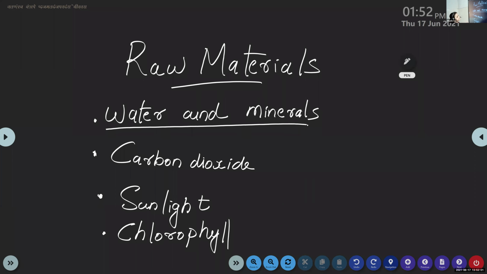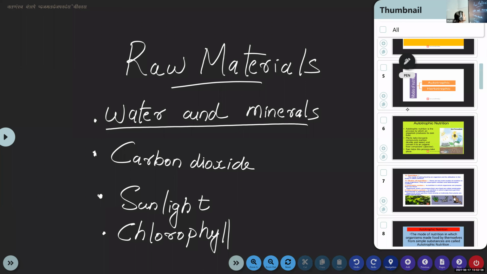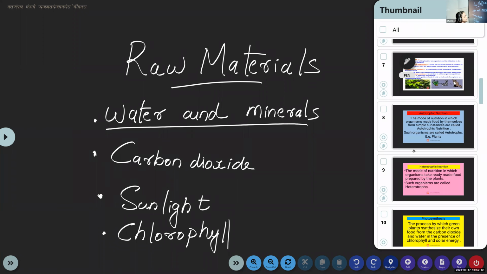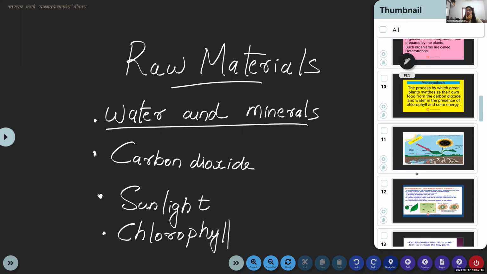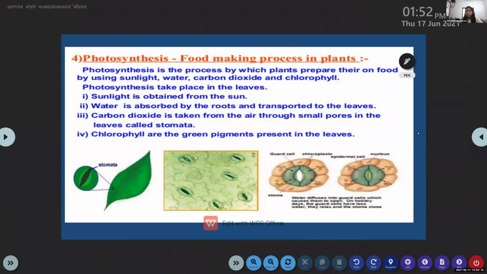Now, what about carbon dioxide? Yes, it is obtained from air. But do the plants get the carbon dioxide directly from air? How do they take the carbon dioxide into the leaves? They have small pores. Small tiny pores called stomata.